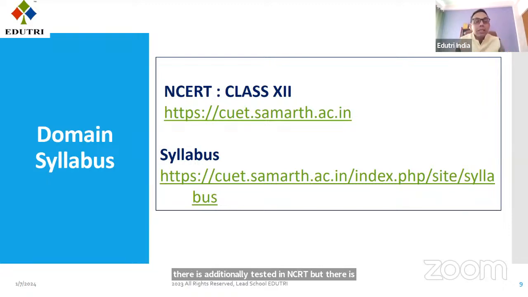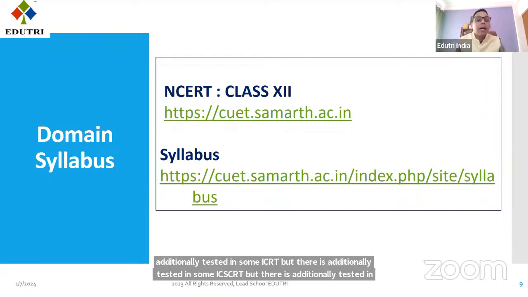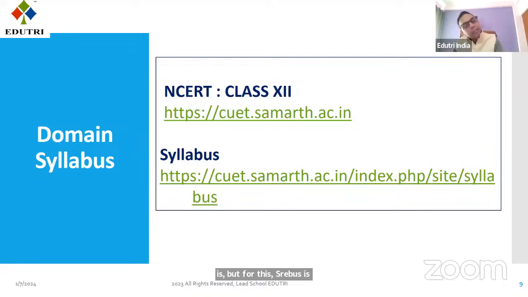But for this, the syllabus is class 12 NCERT. So whatever is there in NCERT, that is your syllabus. Chapter 1, line 1 to the last chapter, last line is your syllabus. Okay.